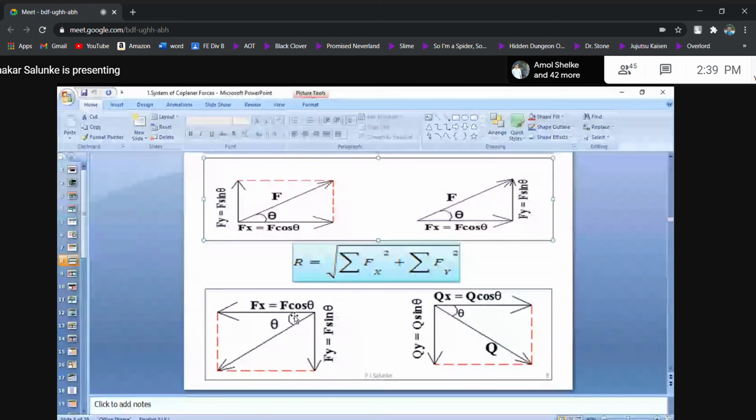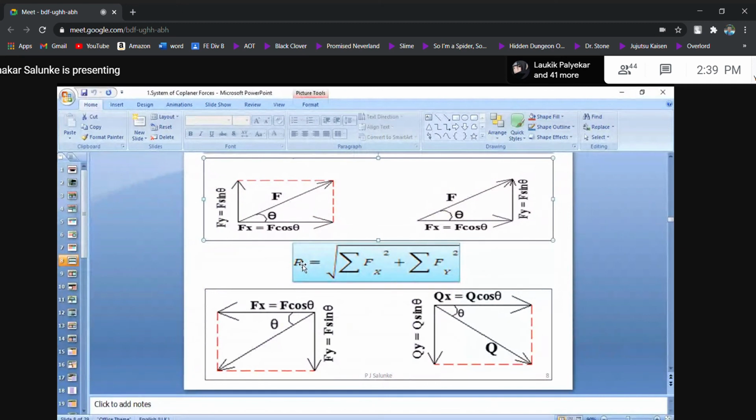So, look here. This is the angle made by the force with respect to the x-axis. So, the resultant equals the square root of summation of Fx square plus summation of Fy square. This force is in the third quadrant. This is the resultant. This is the x component, F cos theta. This is the y component, F sin theta. And the same thing is given here, but this force Q is directed from origin O in the negative direction. The force is in the fourth quadrant. It has inclination with respect to the x-axis as theta. So Qx, as you have just seen, is Q cos theta and Qy equals Q sin theta.